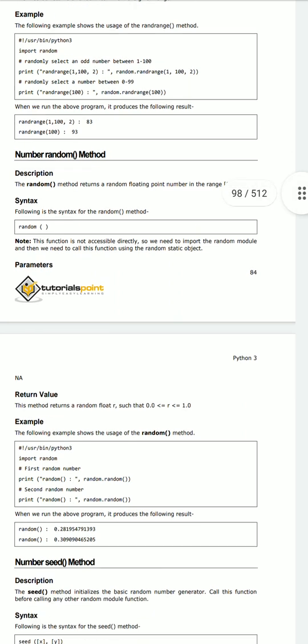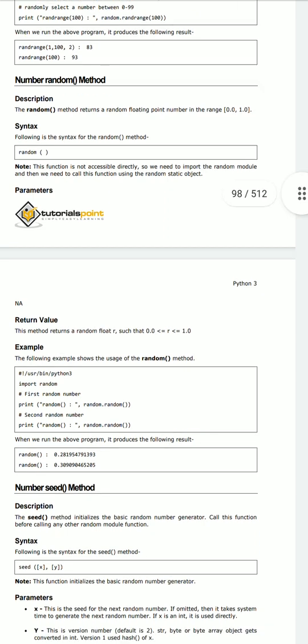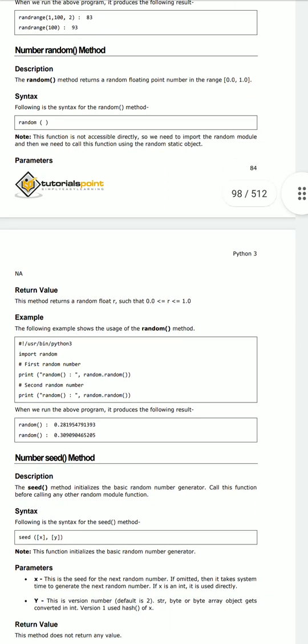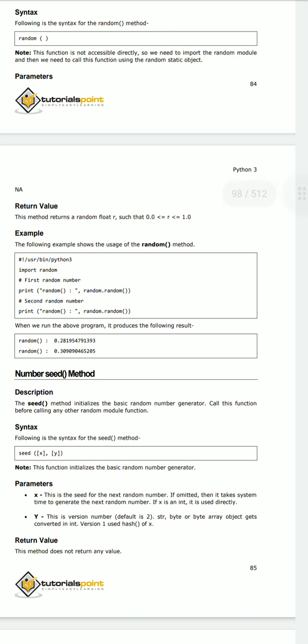And next we have the next method in the random module, the random function. By using this random function, it returns a floating point number that is in the range of 0.0 to 1.0. Why? Because it returns a floating point value between a pair of values, 0.0 and 1.0. So how does it return the value? Here 0.0 is less than or equal to r, where r is the random float value, which is less than or equal to 1.0.